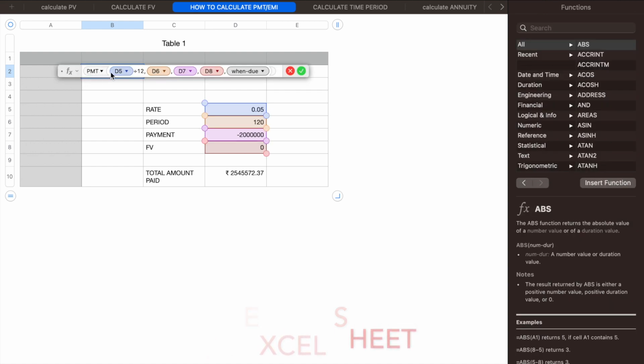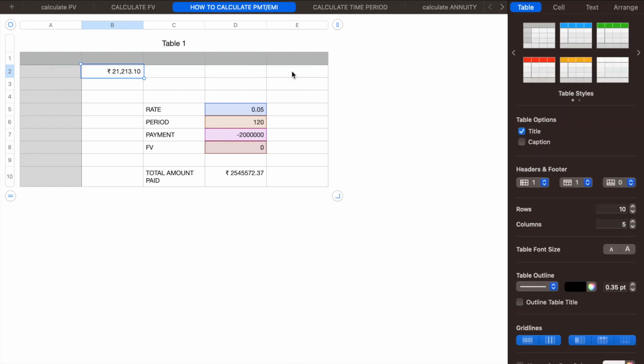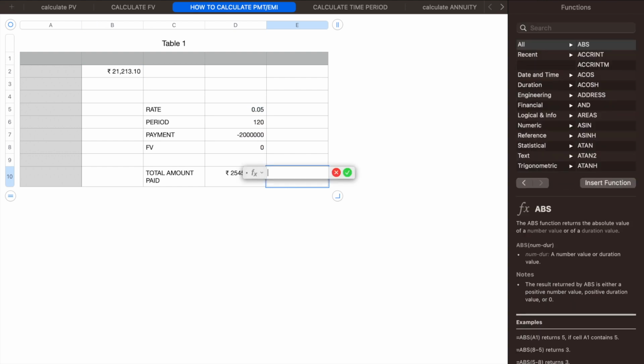see, it is PMT. PMT is nothing but the payment which you have to make, that is the EMI which you have to make. So if I put that here, what all values will be there? If I put equals and PMT, you get periodic rate, that is the rate of return. So suppose your interest rate is 0.05 and the number of periods in which you have to return your total amount of 20 lakhs.